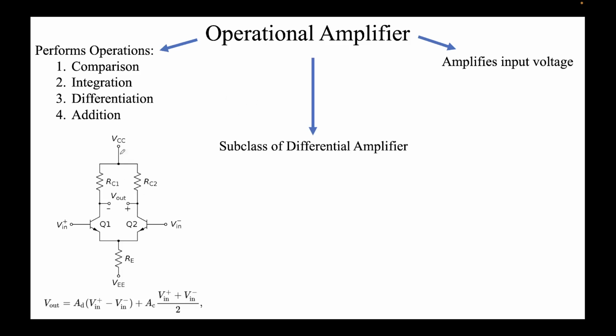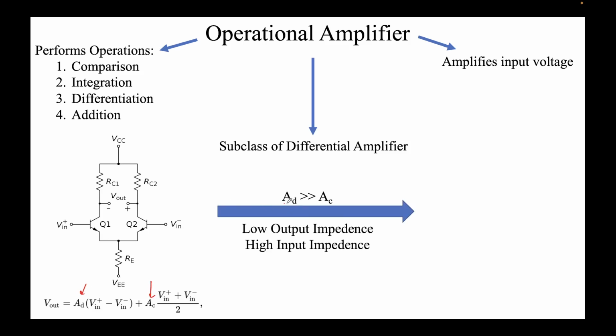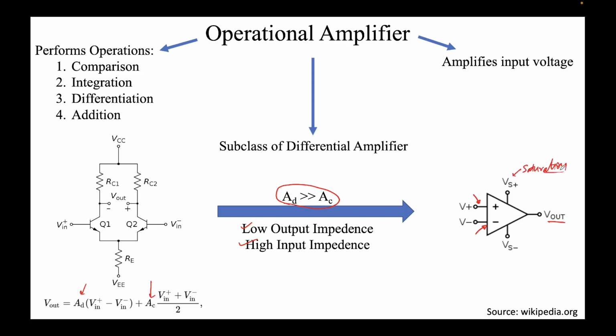This means it is your typical differential amplifier with a differential gain AD and a common mode gain AC. If we put the condition that AD is greater than AC, and it has a low output impedance and high input impedance, what we get is an operational amplifier. This is the typical symbol of an operational amplifier, where we have two inputs. This input is called the non-inverting input, this is the inverting input, and from here we get the output, and these are the saturation voltages. The output of an amplifier cannot go above the saturation voltage Vs plus, and it cannot go below Vs minus, the negative side of the saturation voltage.